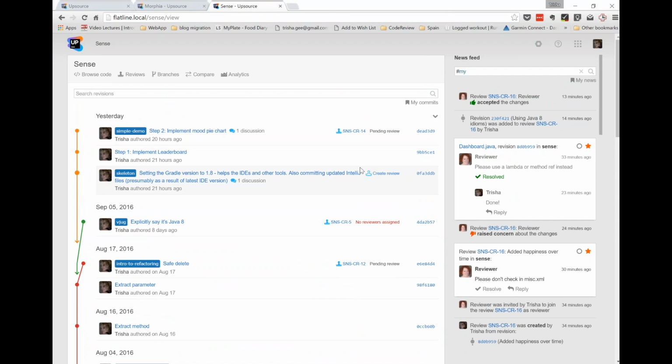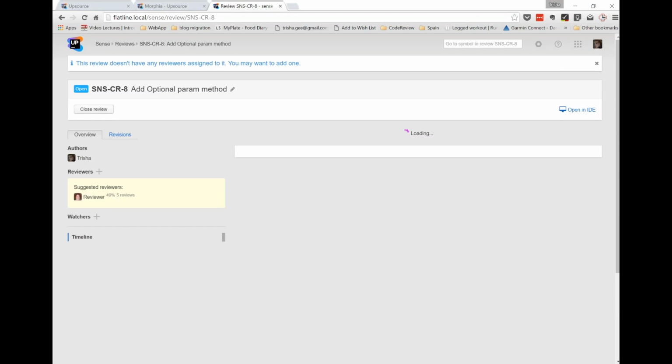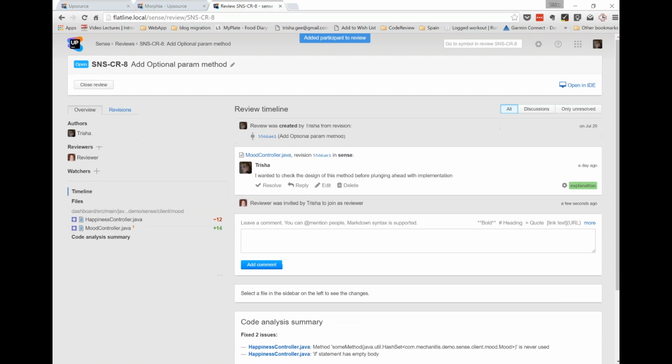If I look at a specific review, let's take a quick look at this one. Obviously, if I had more than one commit, I'd be able to see multiple commits up at the top. I haven't assigned a reviewer to this review, so let's go ahead and do that. Just add this reviewer. Upsource suggests a reviewer for this review based on the code that's being reviewed, and who's reviewed my commits in the past. I can see things like the comments which are in this review, whether they're a review level comment or a comment on a particular class.